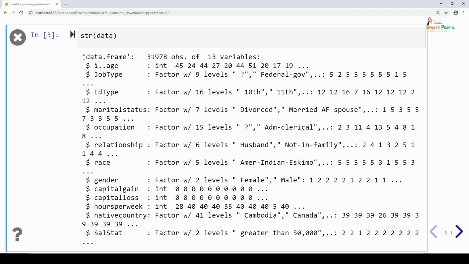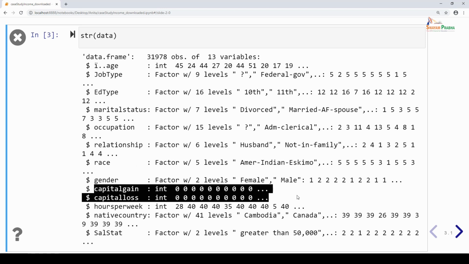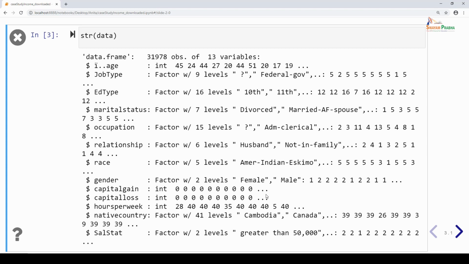So it is basically telling us that it's a data frame with 31,978 observations of 13 variables, and the age is of integer data type, yes, and the job type is factor and it has 9 levels to it, and next is the educational type, which is also factor, till race it is of factor data type, and capital gain, capital loss and hours per week are numerical variables, so they have been read with integer data type, and as expected native country and SALSTAT have been read as factor data type, which is nothing but a categorical data type, and integer means the variable has numerical values to it.